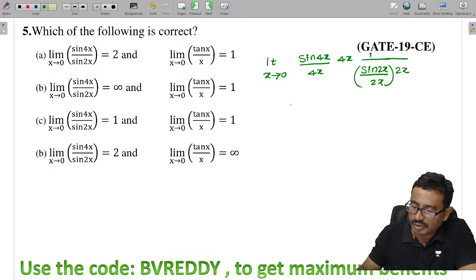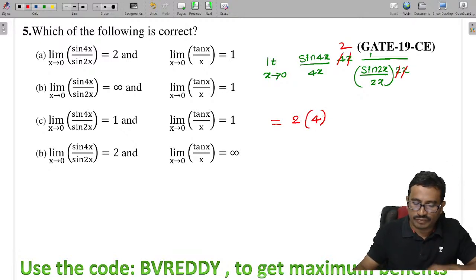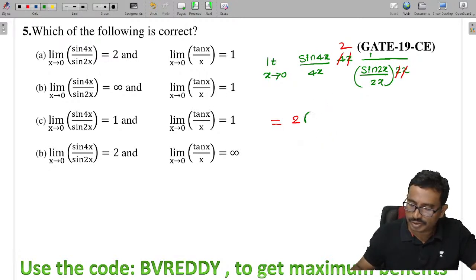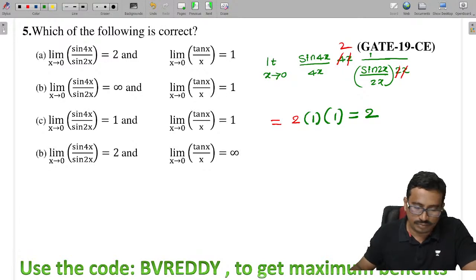Isn't it? So this value is equal to, now the x will get cancelled here. Now this is 2. So this value is given as 2 into sine 4x by 4x. So how much is this value, tell me, sine x by x, which is equal to 1. This is also 1. So how much is this value? 2. So this is correct only.